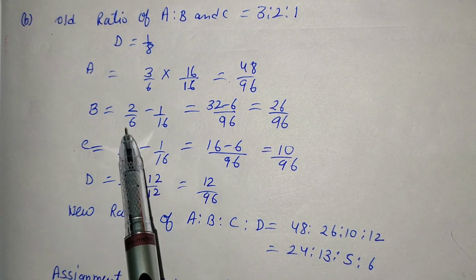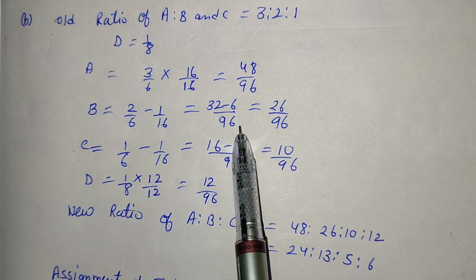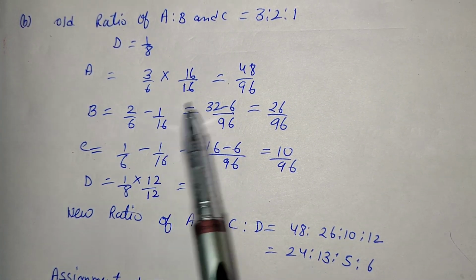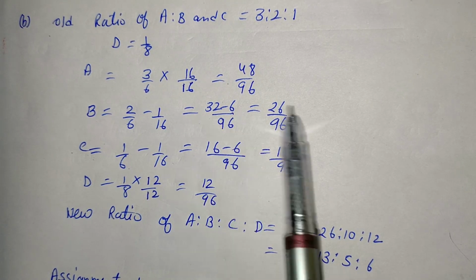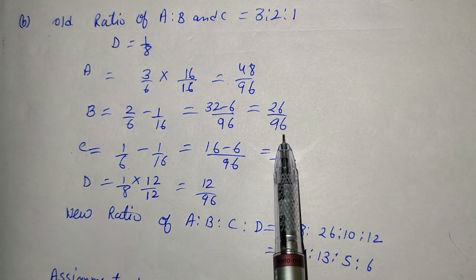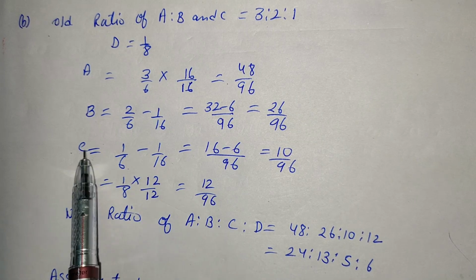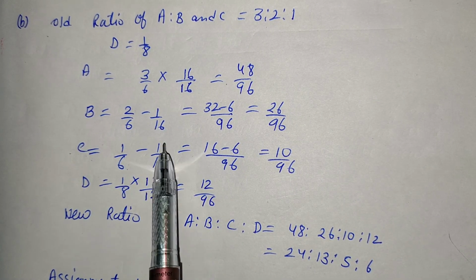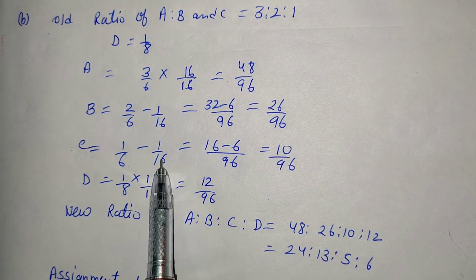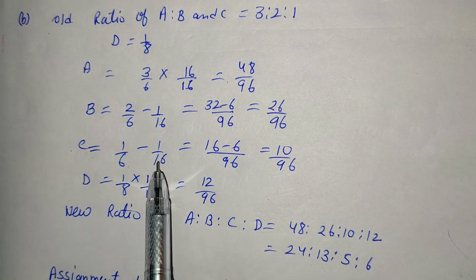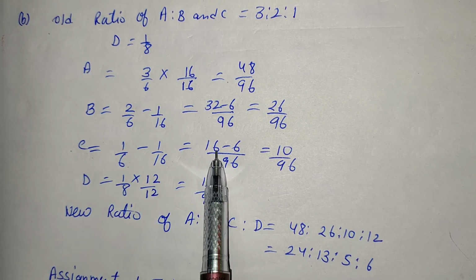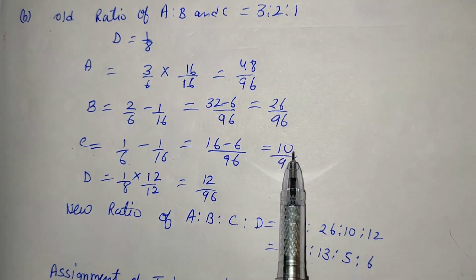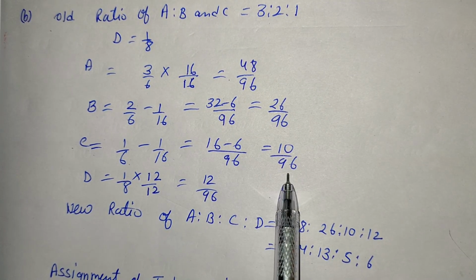By solving this, 16 into 6 is 96, 16 into 2 is 32, minus 6 into 1, that is 6. 32 minus 6, we are getting 26 upon 96. Same as that, 1 upon 6 is C's share. C is sacrificing 1 upon 16. 16 into 6 is 96, 16 into 1 is 16, 6 into 1 is 6. 16 minus 6 is 10 upon 96.